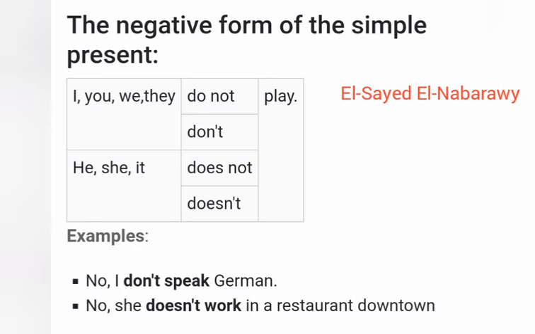We use don't with I, you, we, they, and any plural noun, with do not and then the base form of the verb. We use does not with he, she, it, third person singular, and any singular subject, of course. After does not or doesn't, we use the base form of the verb. Take care, we use the base form of the verb after do not and does not. Okay, I hope that it's clear.